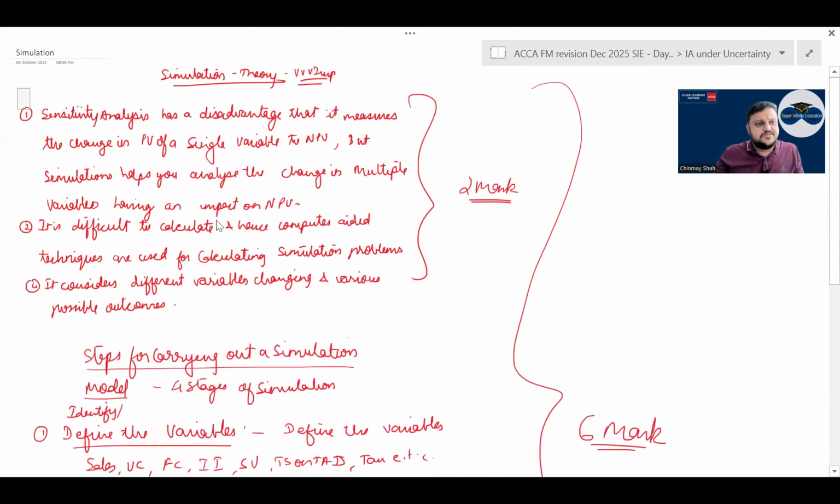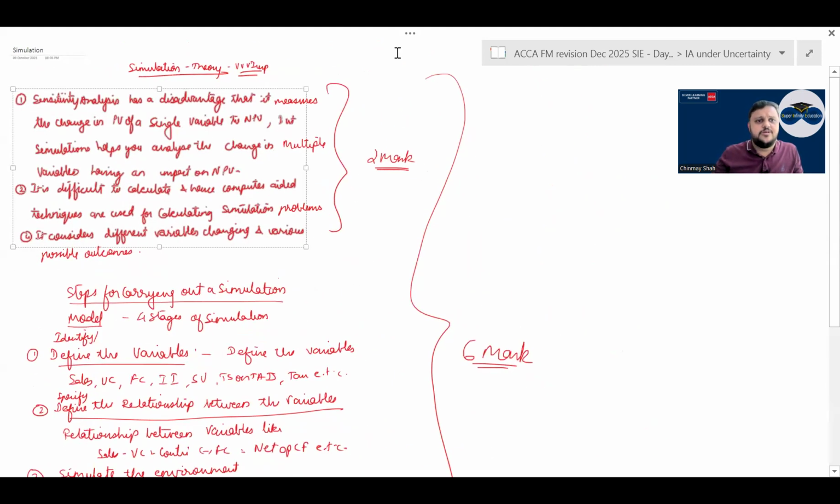If asked for 2 marks, write this much only. If asked for 4 or 6 marks, write in full. That is how simulation works out.